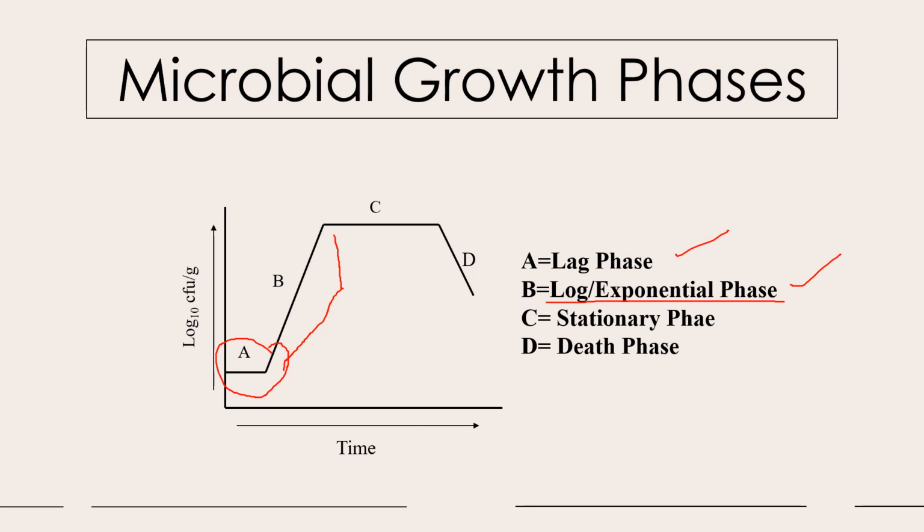At a point of time, they will reach the highest level of growth. The third phase is stationary phase, that is marked as C. In this phase, all the microorganisms stop their growth. They come to a stationary point. They will not show any growth at that particular point of time. And at last, when the time is consumed, this is point D, in which the death phase is seen.